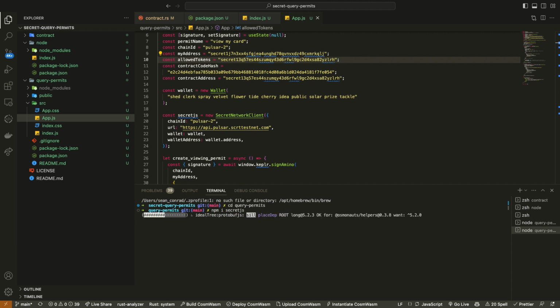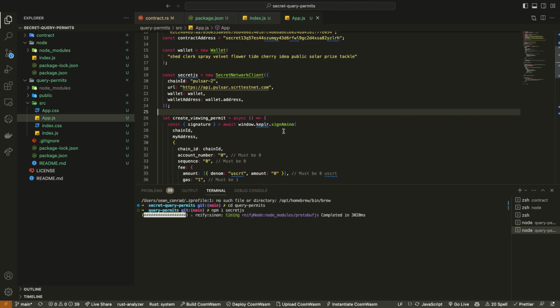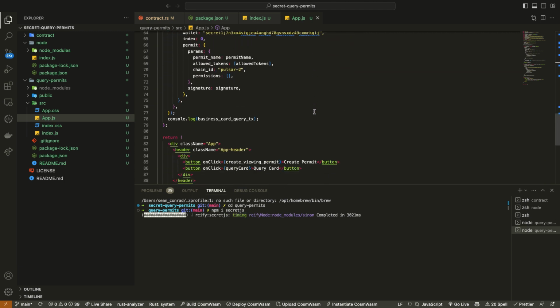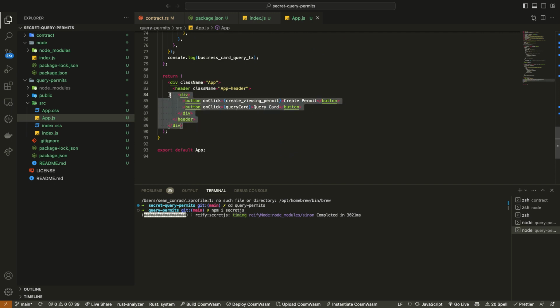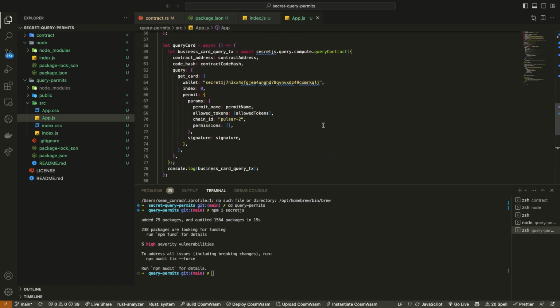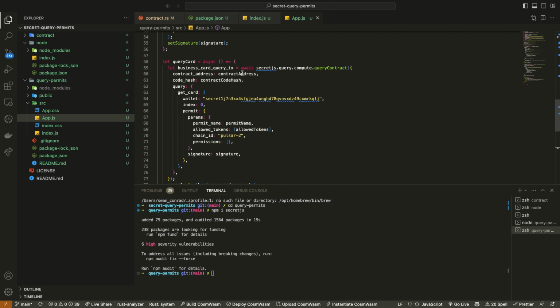Let me just check the chat real quick. Great. Still looking good. Okay, so here's what we're doing. What we're returning on the front end is 2 buttons: our create viewing permit button and our query card button. If we look at our query card function, this is using secret.js to query the contract at our contract address and code hash.